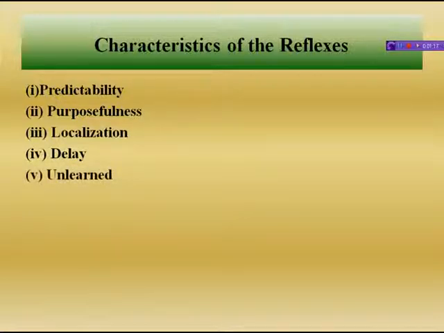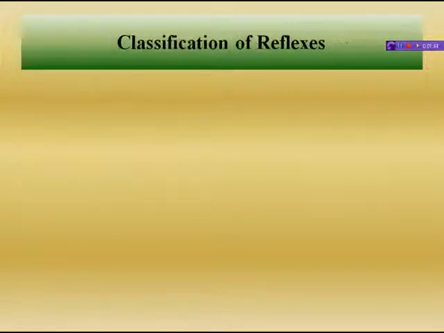In order to activate the spinal effector mechanism, no experience is needed to bring them into operation. That is unlearned. Next comes adjustive and protective. Reflexes serve adjustive and protective purposes and become an important part of animal behavior. So these are the main characteristics of the reflexes.